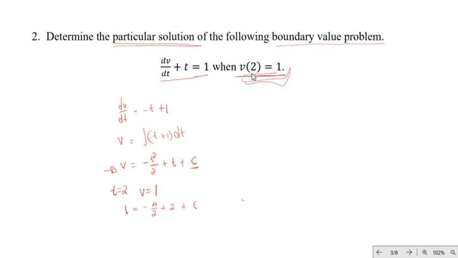What is c? Let's look at the screen. Try to calculate the c for me. What is c? It's 1. It is 1.